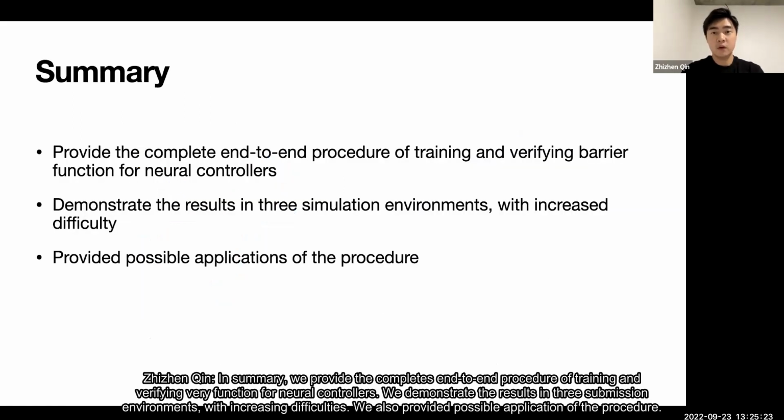In summary, we provide the complete end-to-end procedure of training and verifying barrier function for neural controllers. We demonstrate the results in 3 simulation environments with increasing difficulties. We also provided possible application of the procedure.